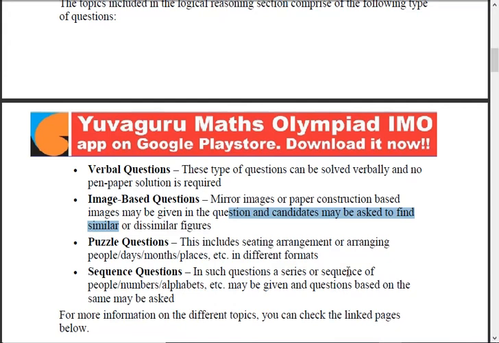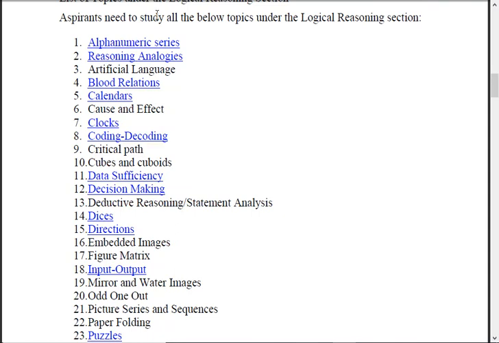In such questions, a series of sequence, people, numbers, alphabets, etc. may be given, and questions based on the same may be asked. Means what? Complete the following sequence. Some numbers are given: 2, 7, 11, and find the fourth one. Okay, like that. See, these are all the logical reasoning section questions or topics which are asked.